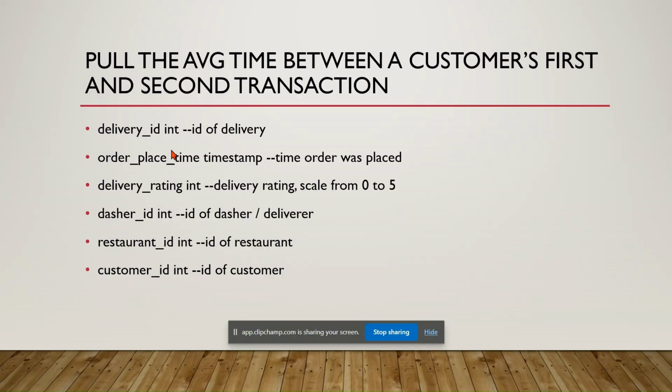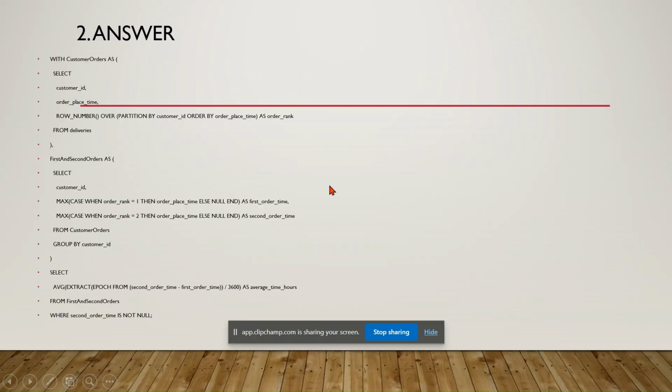The second question was to pull the average time between the customer's first and second transaction. The data I was provided was this, and I needed to pull out the average time between the customer's first and second order when the order is completed. So once I was done, I shared my answer.